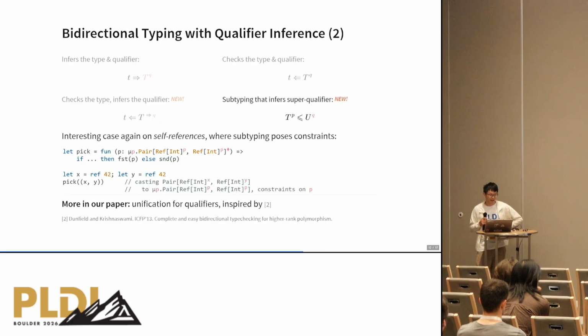What's complicated about it is that the interesting cases can again be found on self-references. For example, in certain types of function applications, we will be coercing a type without self-references into a type with self-references. So by such a subtyping, we will be posing constraints on the self-reference of P. More details can be found in our paper about how we define our unification for qualifiers, which is also inspired by the eager instantiation approach for type polymorphism.